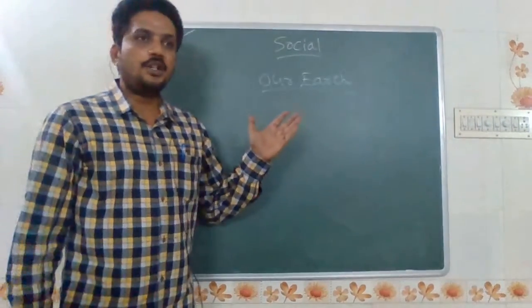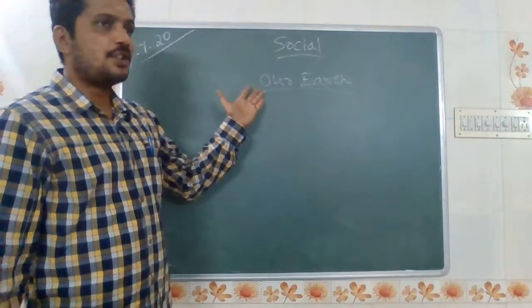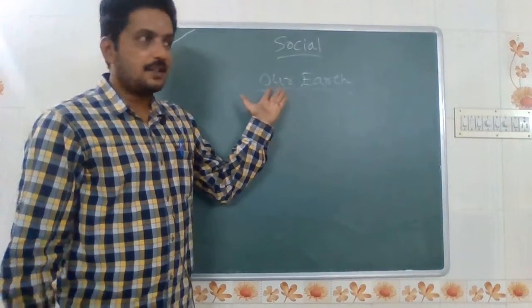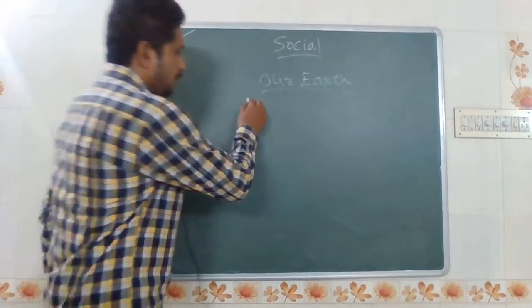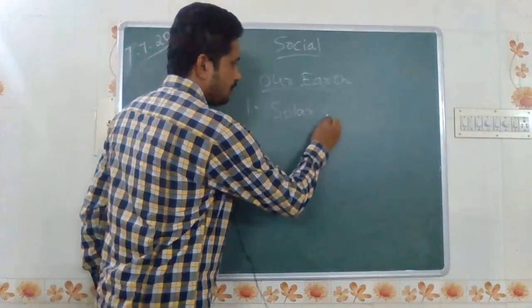Today we are looking at the subject social science. In social science, we are looking at the topic our Earth. The topic name is our Earth. In this topic, we will learn about the solar system.